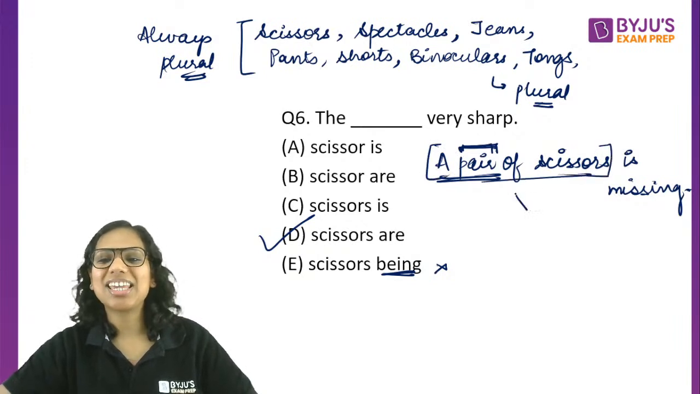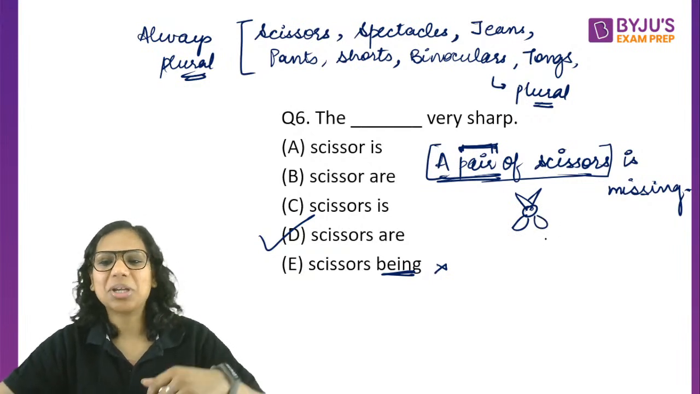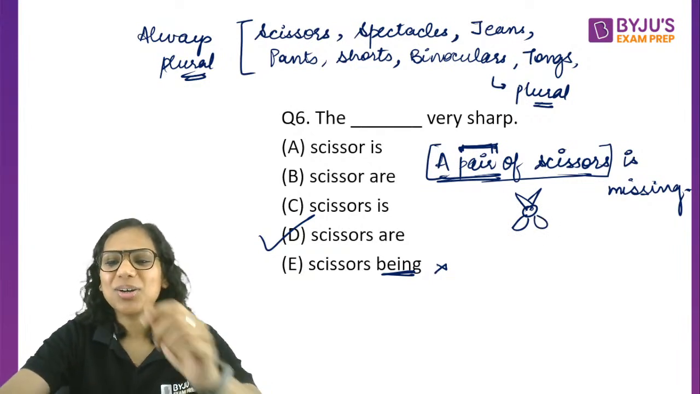When I say a pair of scissors, एक ही scissors की हम बात कर रहे हैं, एक ही कैंची की हम बात कर रहे हैं, right? That's my humble attempt to draw scissors.